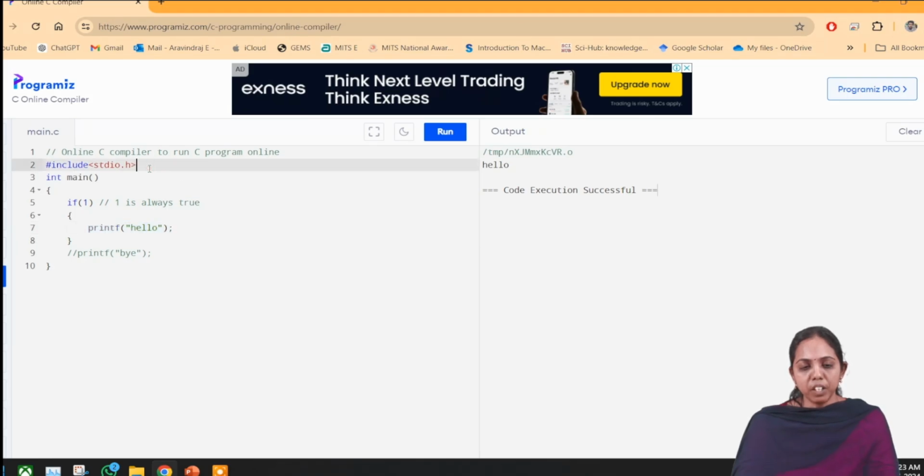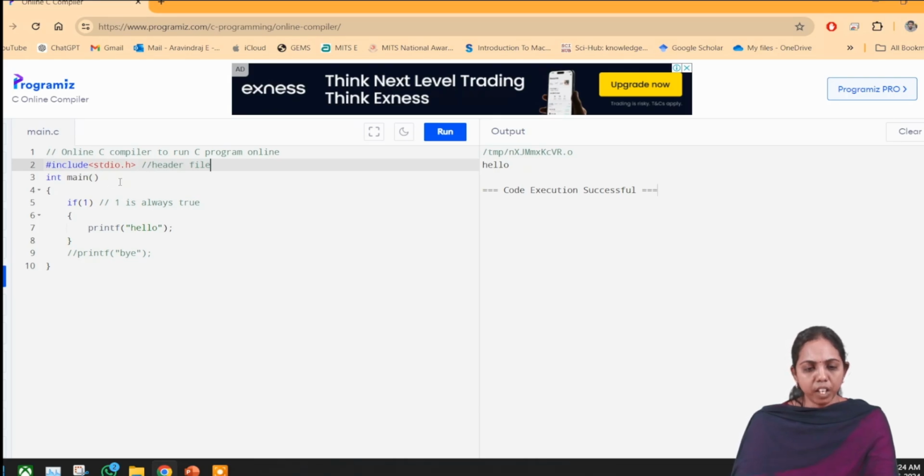Coming to this one, hash include is nothing but a header file.